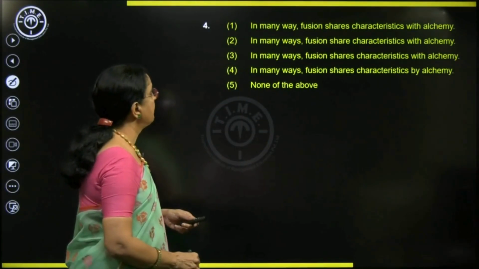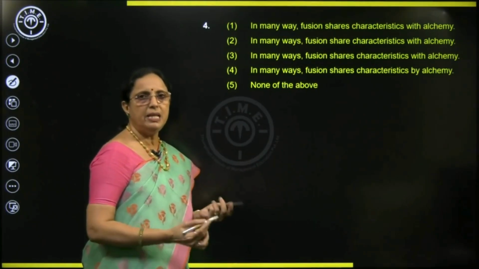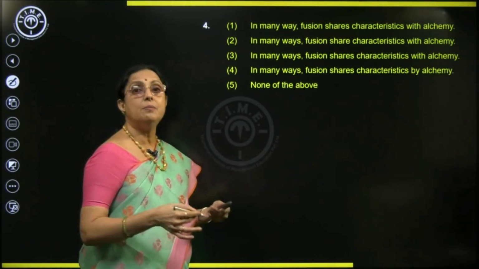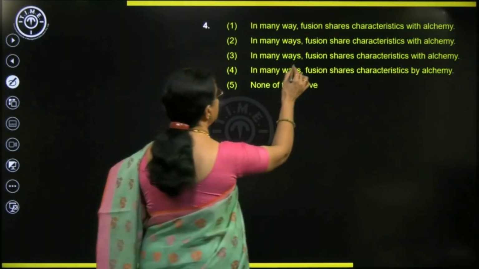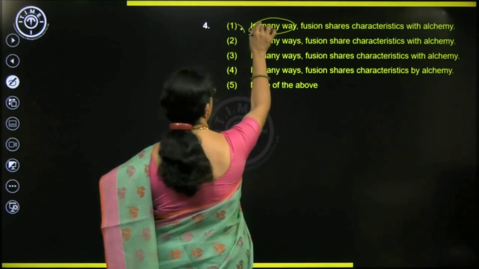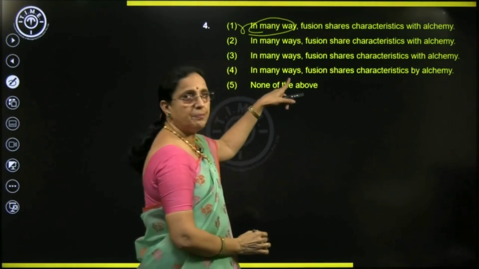Next sentence. In many way, you don't say in many way, right? That's a common usage, in many ways. So where is that in many ways? In many way is incorrect. We eliminate that. These 3 are same.